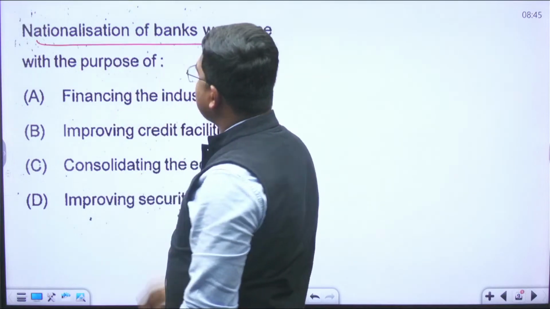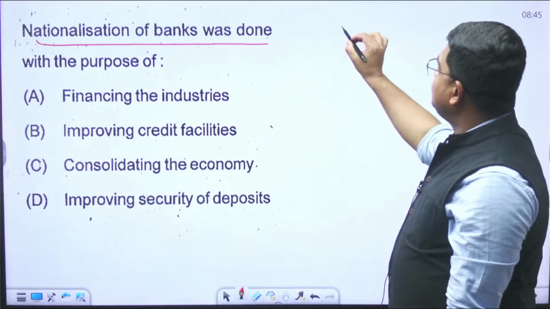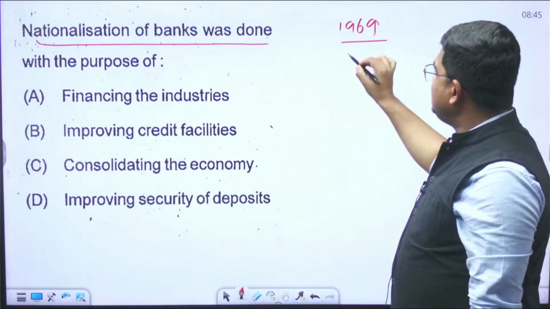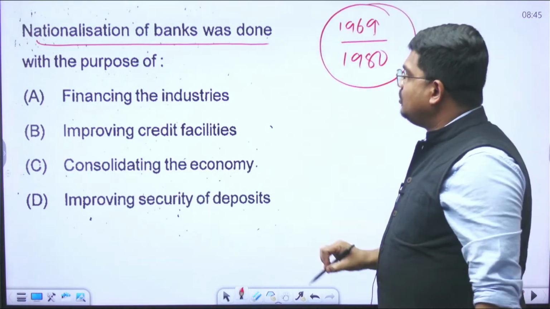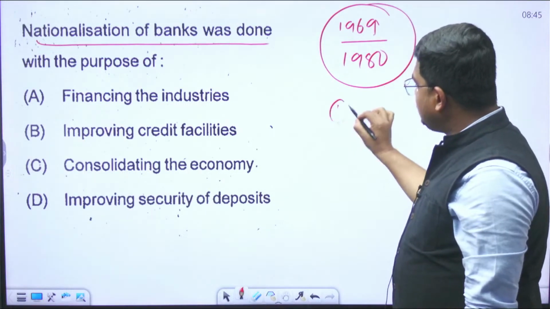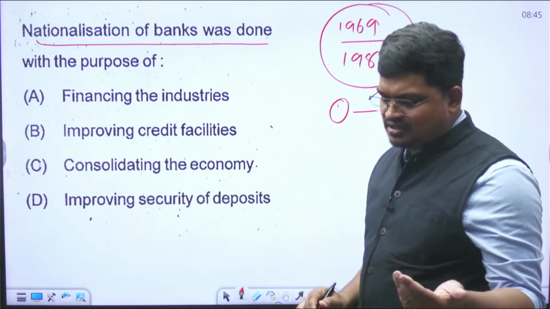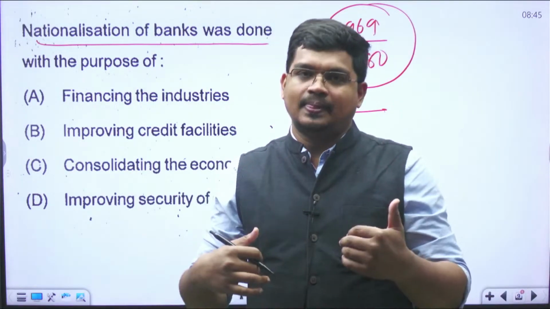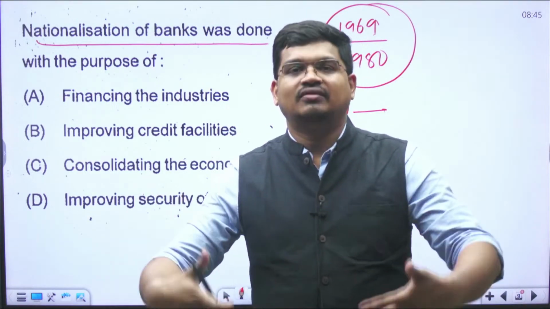Nationalization of banks was done with a purpose. The first nationalization started in 1969, and the second nationalization started in 1980. Now, what was the purpose of nationalization? Let me tell you. What is the meaning of nationalization? The government started purchasing those banks. Those banks are known as the public sector banks or the government banks.